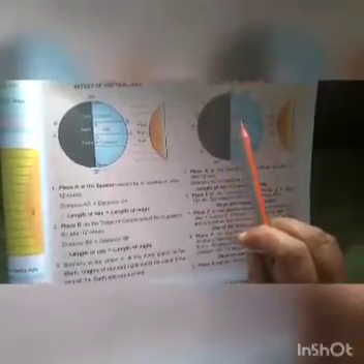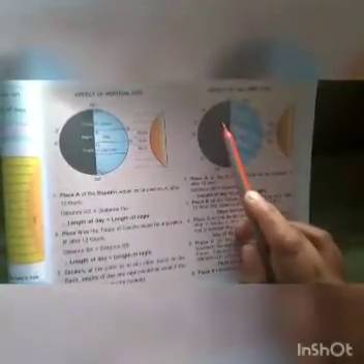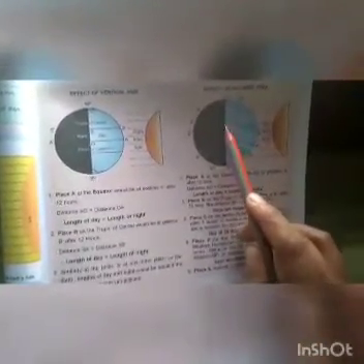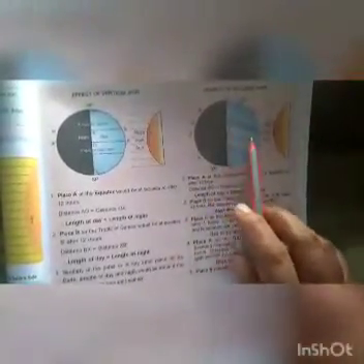Now whereas place B on the Tropic of Cancer, see this one. I think this length of day is longer than this night, right? Are you seeing here? This length XB, that is day, is longer than XB dash, night. So this is the position of the Tropic of Cancer. Clear?